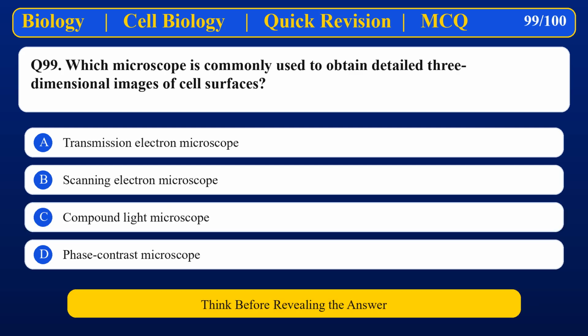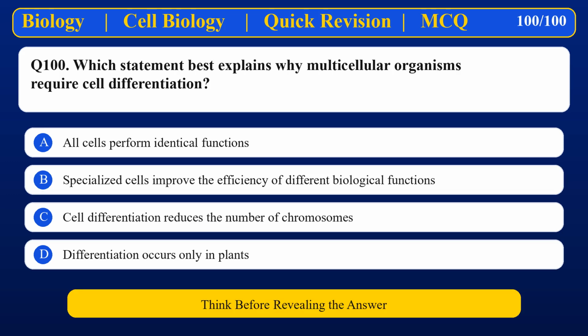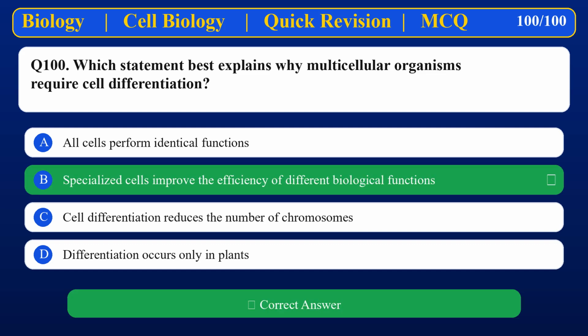Which microscope is commonly used to obtain detailed three-dimensional images of cell surfaces? Scanning electron microscope. Which statement best explains why multicellular organisms require cell differentiation? Specialized cells improve the efficiency of different biological functions.